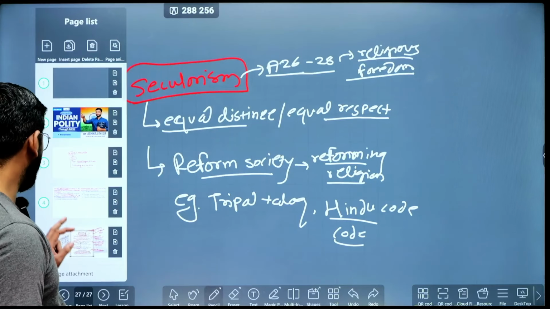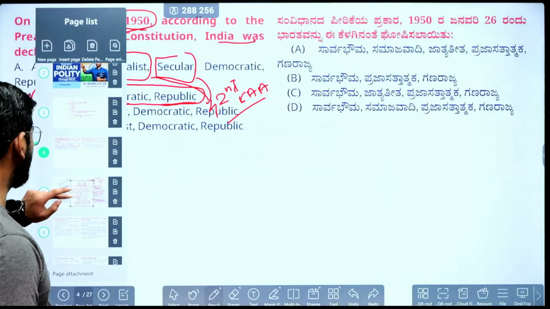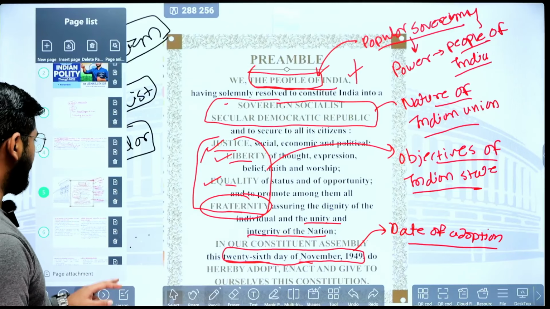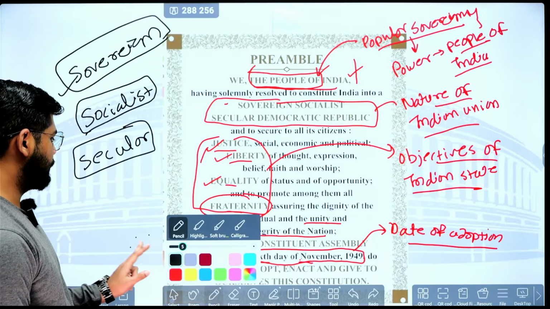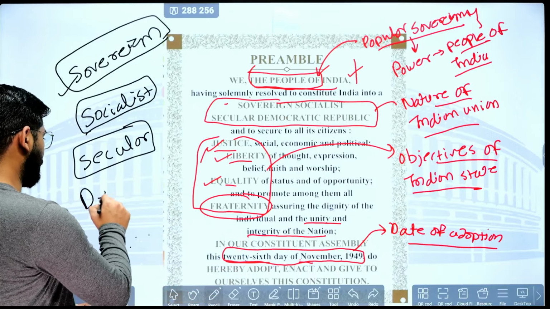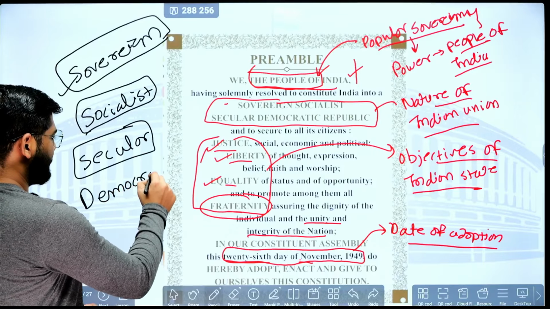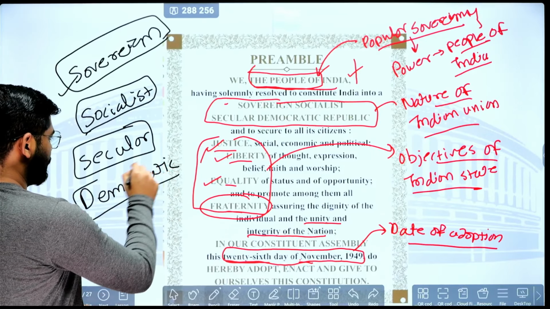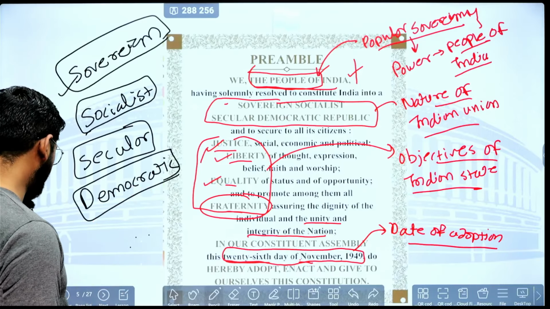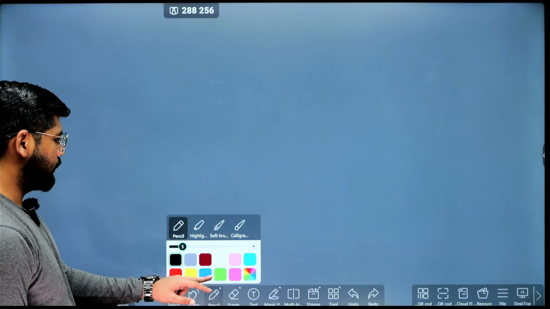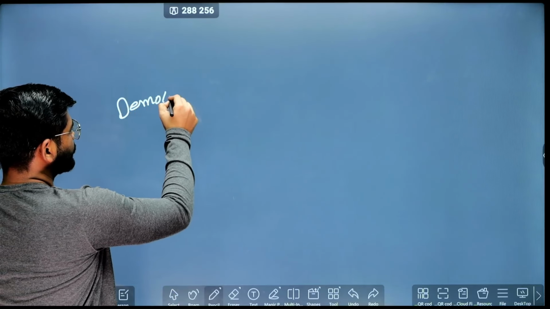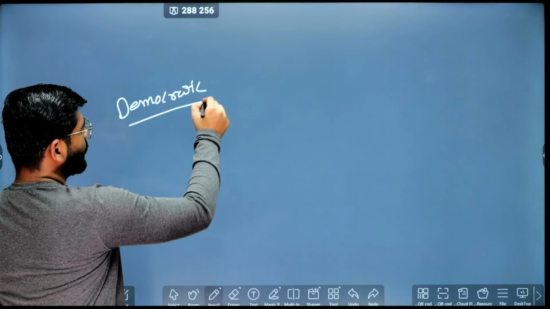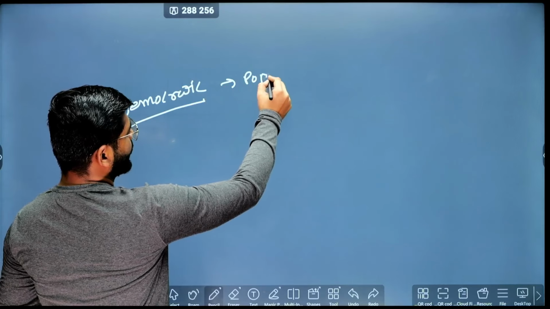Next, we'll see the next word, which is democratic. When it comes to the particular word democratic, this word is directly linked to the one aspect, that is popular sovereignty.